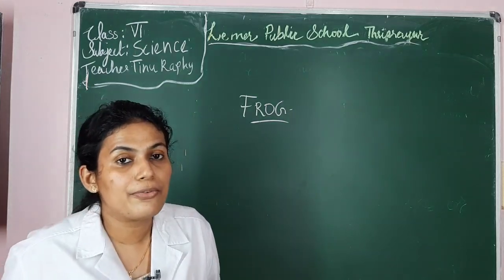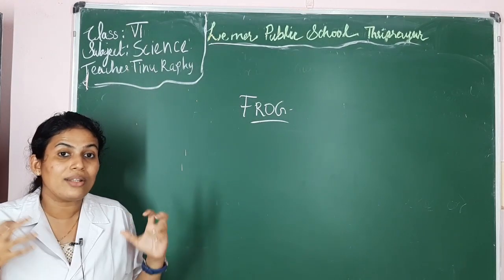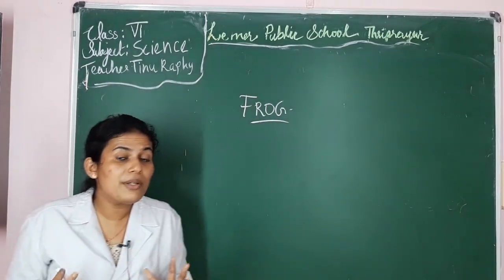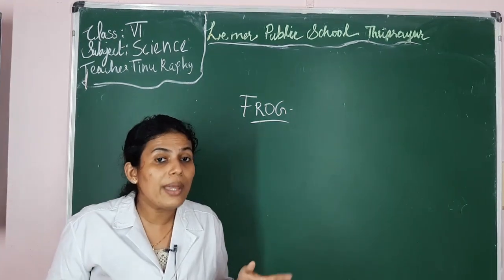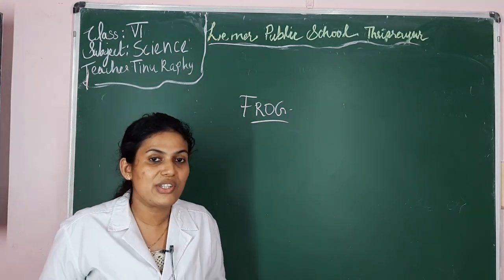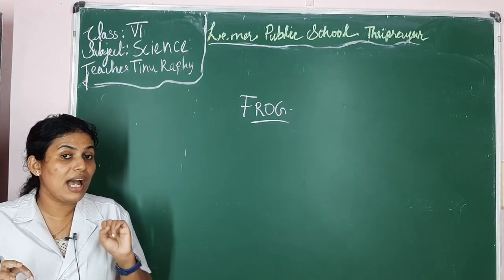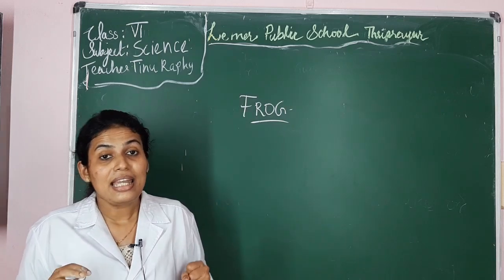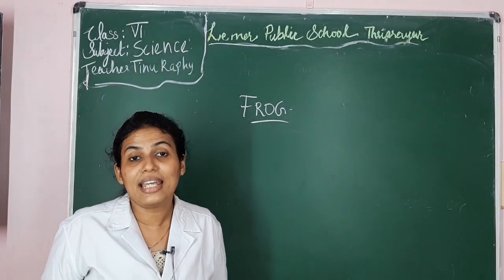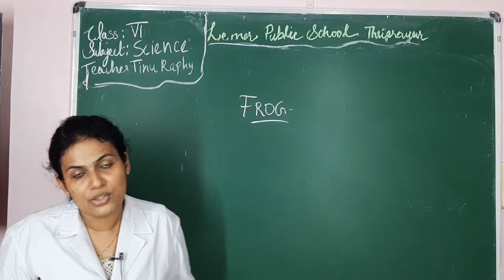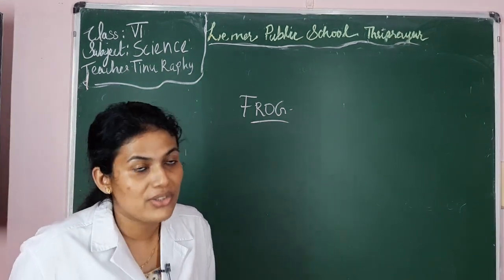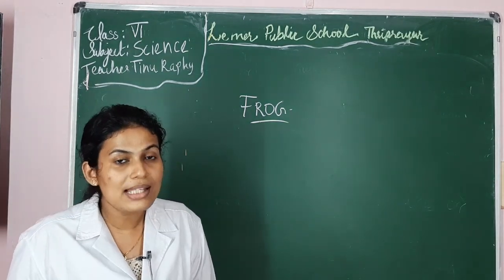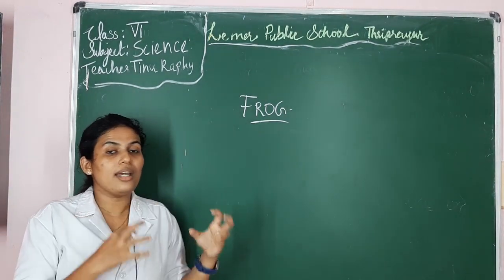If you have seen frogs, you may have watched their feet or limbs. They have webbed feet, which help them to swim as well as to jump. That is the first adaptation. The second adaptation is that their back legs are stronger. Because of that they can jump as well as catch prey. So these two are the adaptations shown by frogs. The specialty of this organism, the frog, is that it can live on both terrestrial and aquatic habitats.